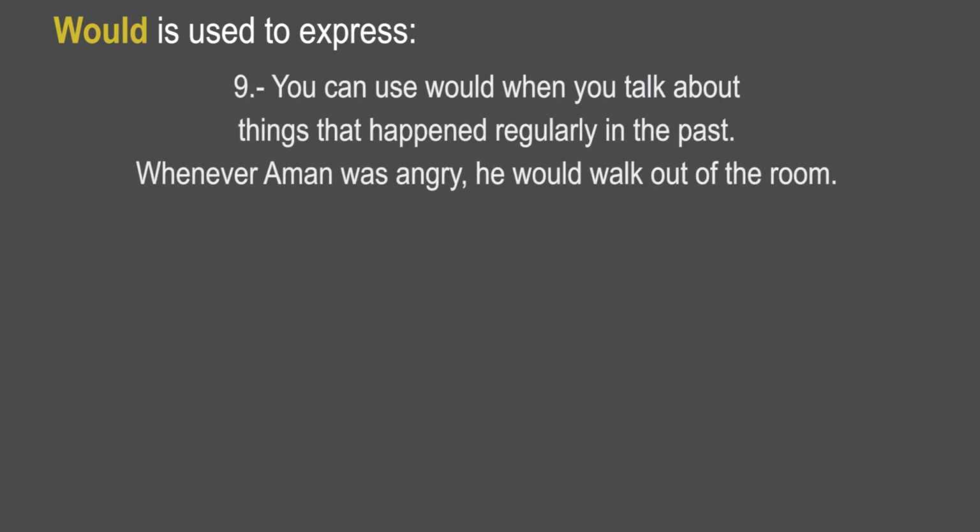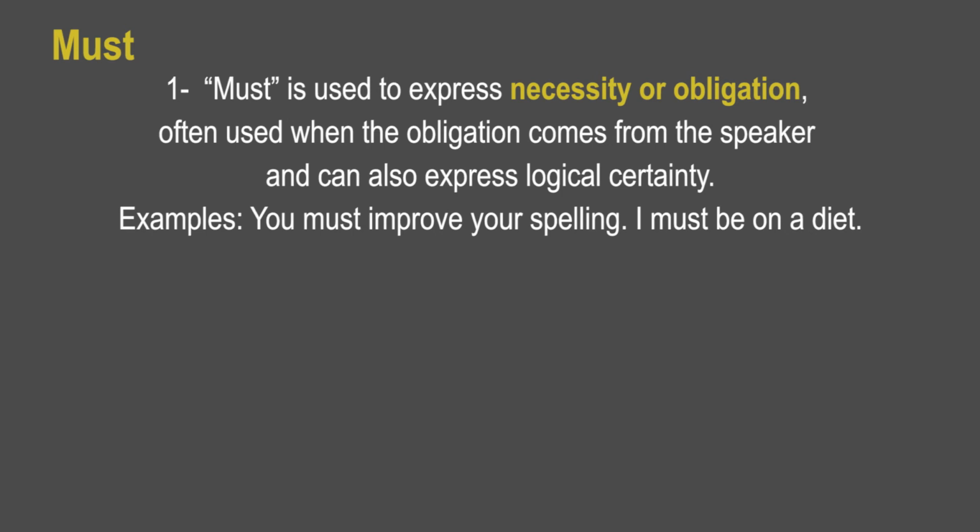Ninth one. You can use would when you talk about things that happened regularly in the past. Whenever Aman was angry, he would walk out of the room. The next auxiliary is must. Must is used to express necessity or obligation, often used when the obligation comes from the speaker, and can also express logical certainty. Examples: you must improve your spelling.